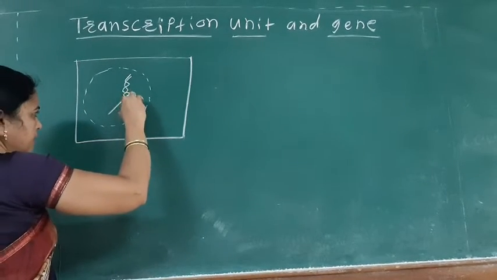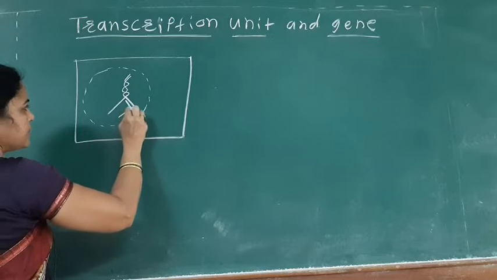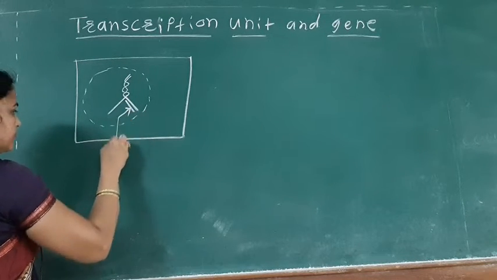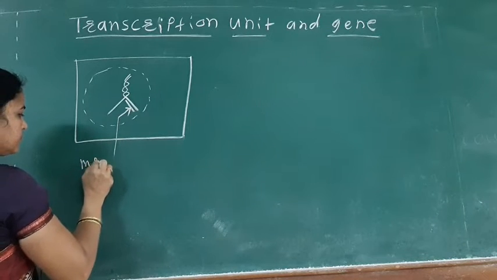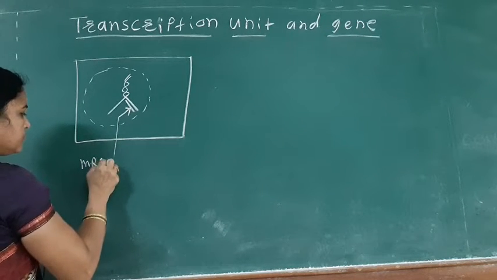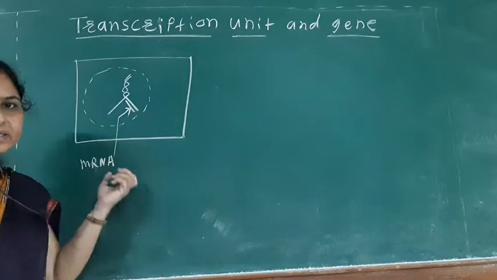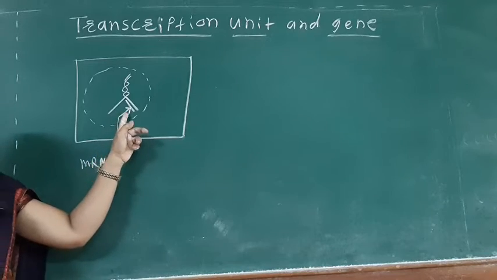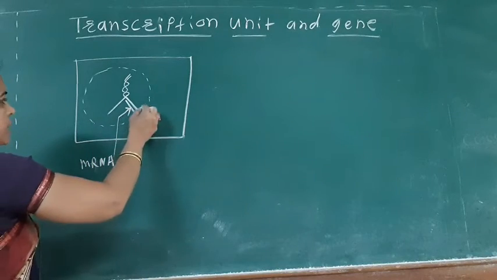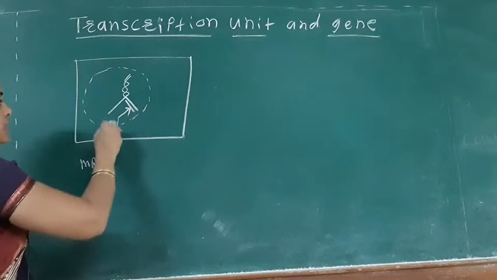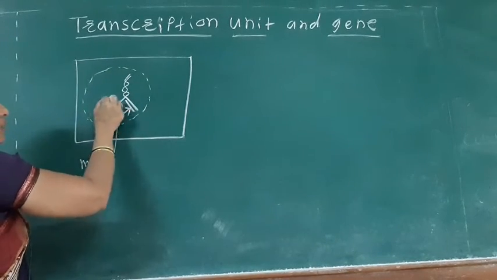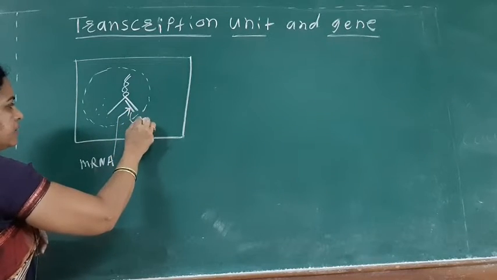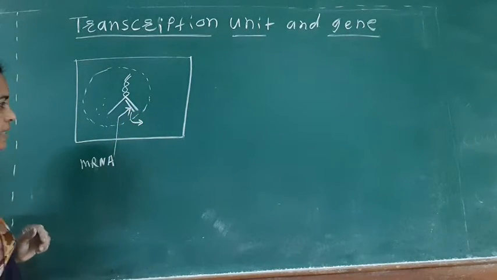So here the mRNA is synthesized mainly in the nucleoplasm. This mRNA is synthesized inside the nuclear membrane, in the nucleoplasm, and then it comes out into the cell cytoplasm.